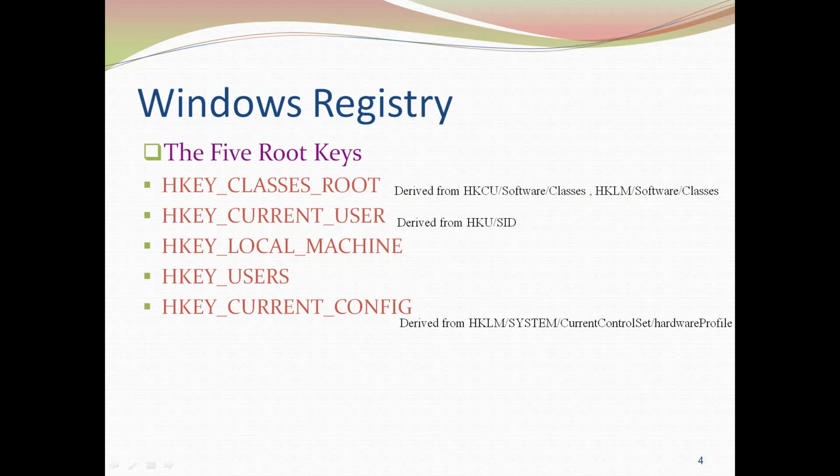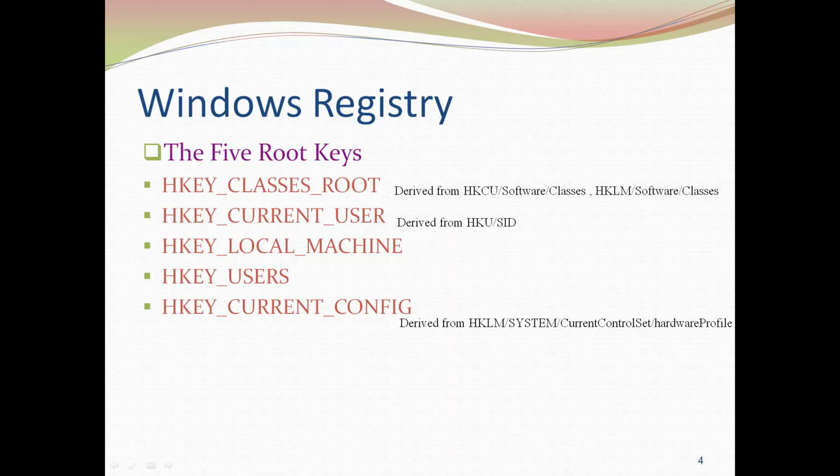Let's talk about HKEY_CLASSES_ROOT. This root key is derived from HKCU\Software\Classes, that means from the classes key under the current user root key. Also it is derived from the local machine, within which we have a software key, and from that the classes. This software is actually a hive in the HKLM root key. We'll see what that software is going to have.